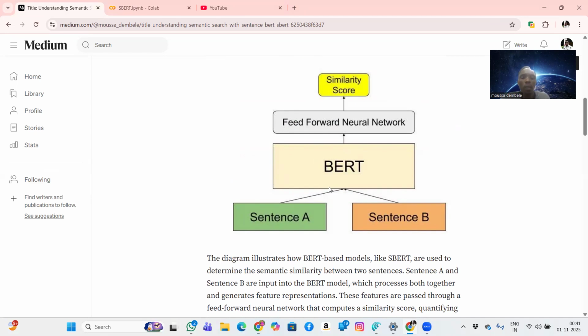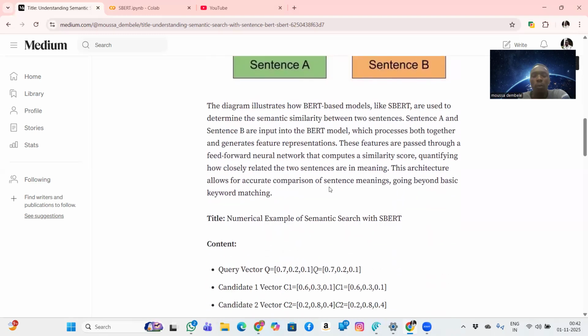It is based on the BERT model, taking two sentences, A and B, and passing the output to the feed forward network. This network processes them and produces the similarity that we will see in the numerical example below.